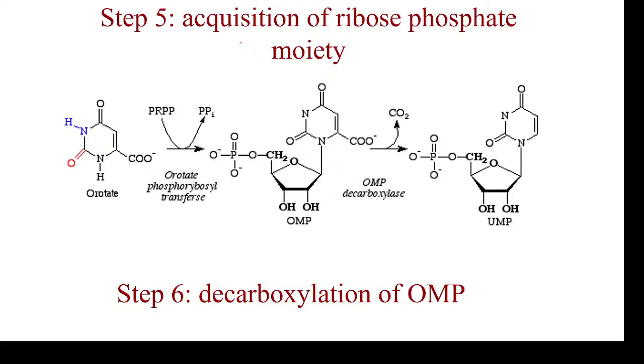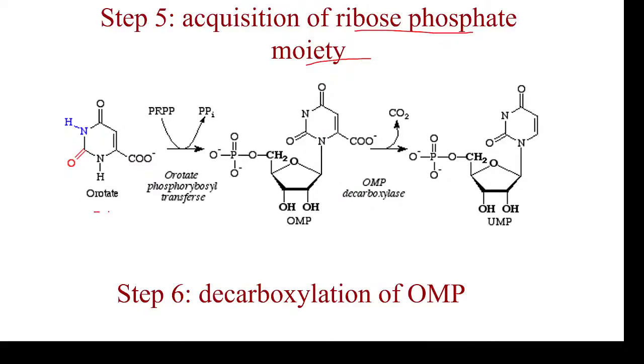So in the fifth step, after the formation of orotate, the fifth step is synthesis of UMP, uridyl monophosphate, by attaching the ribose phosphate moiety. Okay, so the fifth and sixth step.